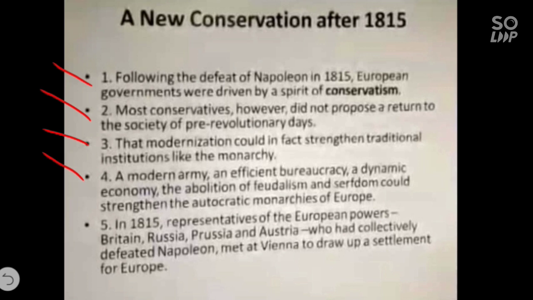Fifth point, children, in 1815, representatives of the European powers, Britain, Russia, Prussia, and Austria, who had collectively defeated Napoleon. Children, see how powerful Napoleon was. All these countries together defeated Napoleon, and after defeating him, they met at Vienna to draft a settlement for Europe. Here, Vienna is the capital of Austria. These powerful countries, Britain, Russia, Prussia, and Austria, sat together to decide the future of Europe.